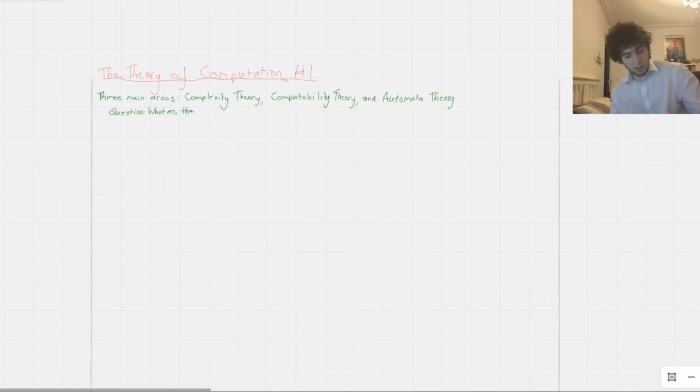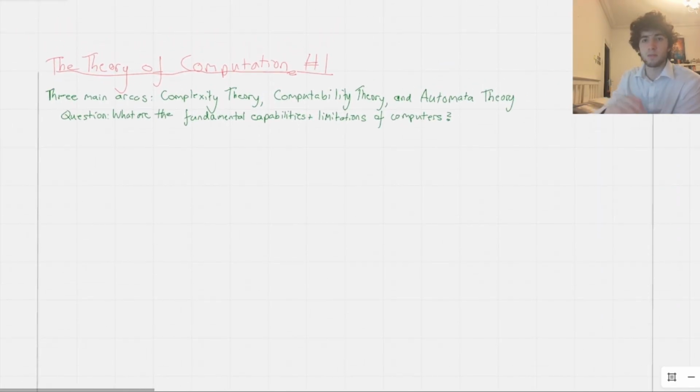So what are the fundamental capabilities and the limitations of computers? Ultimately, we want to discuss what a computer is, what a computer does, what it can do, and what it can't do. What types of things can computers really do, and what types of things can they not do? Really, what types of problems can they solve, and what types of problems can't they solve? And of these problems, which ones are easy to solve and which ones are hard to solve?